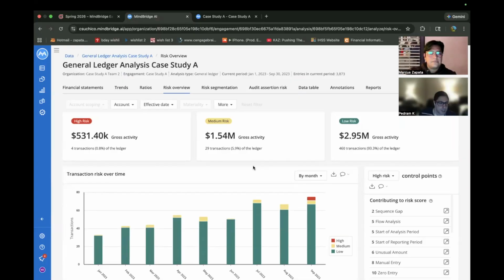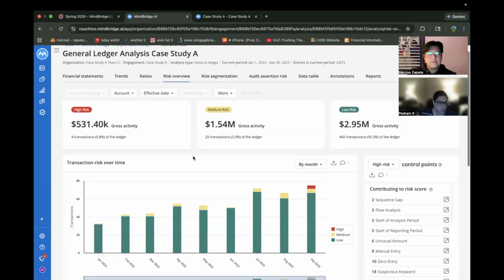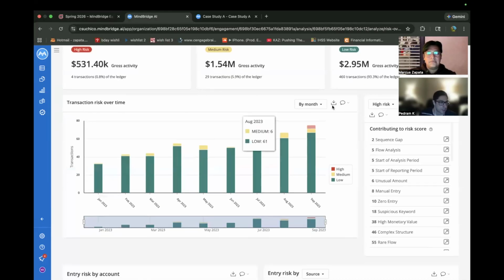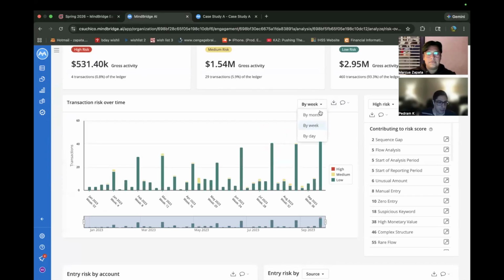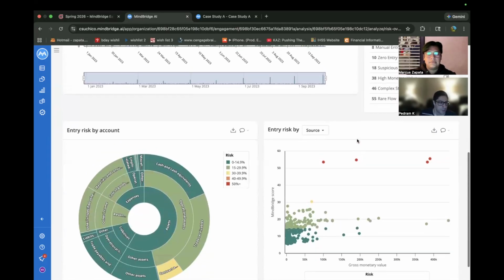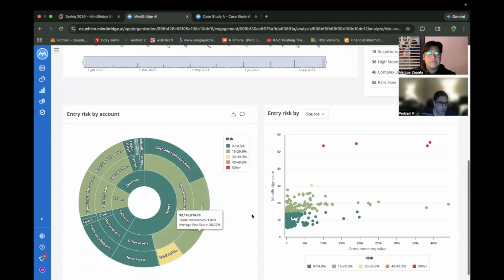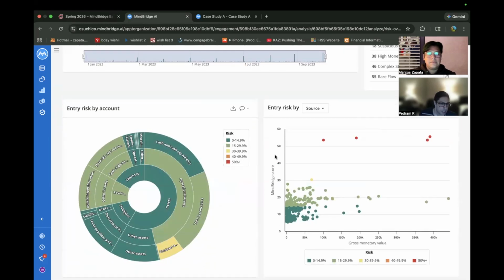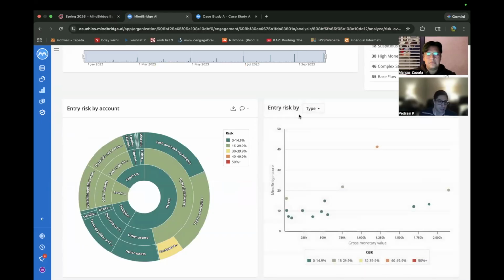Excellent. So looking at the risk overview, a few things kind of pop at us real quick. If we could just do a quick scroll down, take a look at everything in general. So we have the transaction risk over time. We definitely want to take a look at that at some point. And if we could scroll down again, just a quick overview. So we have risk by type of entry. We definitely want to take a look at that as well. If you would please scroll up.